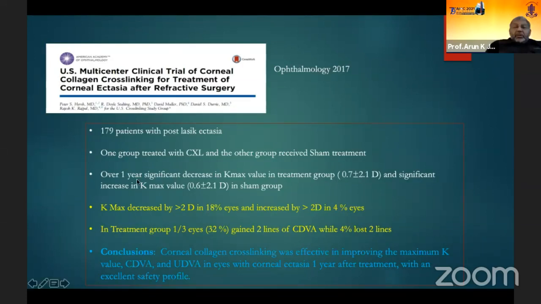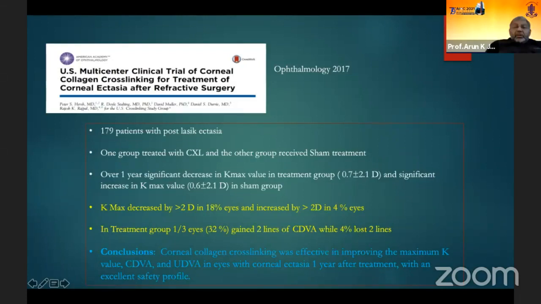And in the results, they found that Kmax worsened by more than 2 diopter in almost 18% of the cases and increased by 2 diopter in 4%. So even after the treatment, there was progression of the disease. And in the treatment group, almost 32%, one third of the eyes, gained 2 lines of best corrected visual acuity, while these 4% of the eyes which had an increase in refraction lost more than 2 lines.